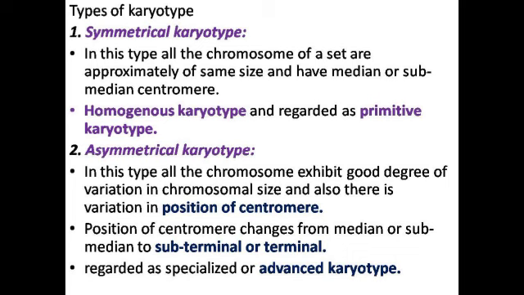These are the two types of karyotypes which one can use to identify anomalies of the chromosomes or chromosomal aberrations, and one can identify the chromosomal changes very clearly by using these two types of karyotype.